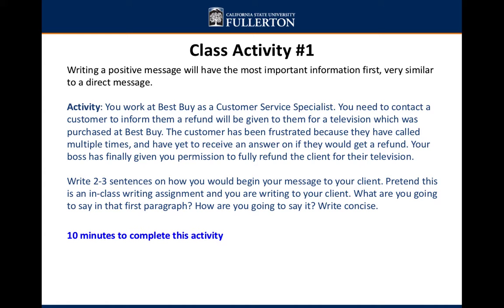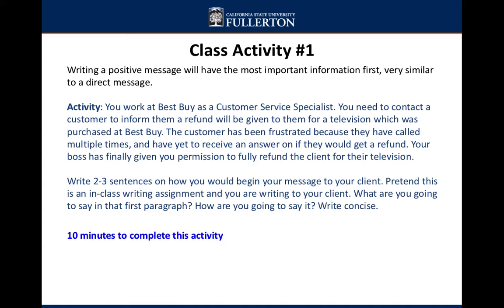So for your activity, you work at Best Buy as a customer service specialist. You need to contact the customer to inform them a refund will be given to them for a television which was purchased at Best Buy. The customer has been frustrated because they have called multiple times and have yet to receive an answer on if they would get a refund. Your boss has finally given you permission to fully refund the client for their television.